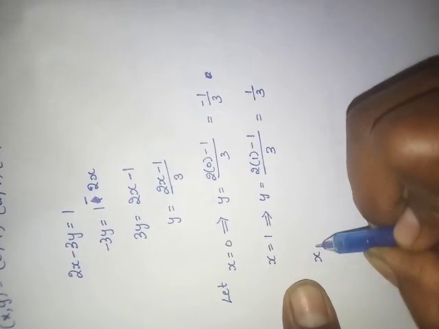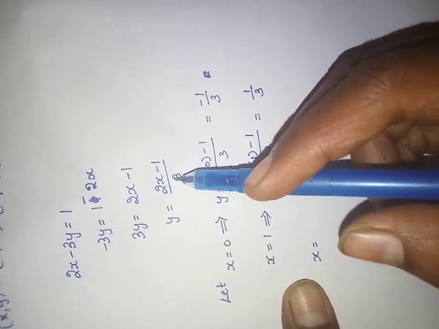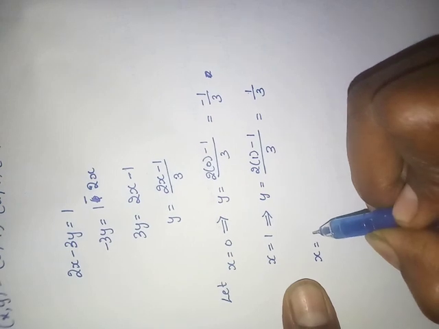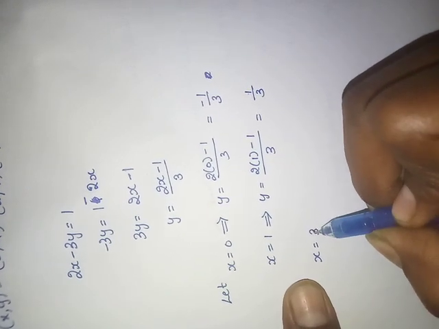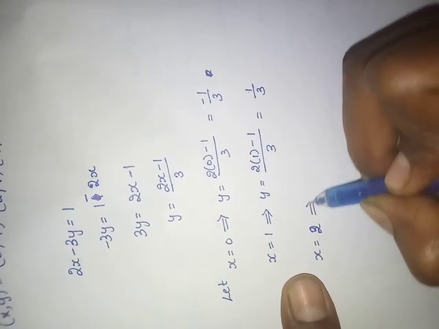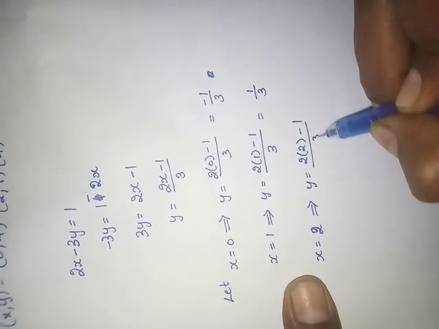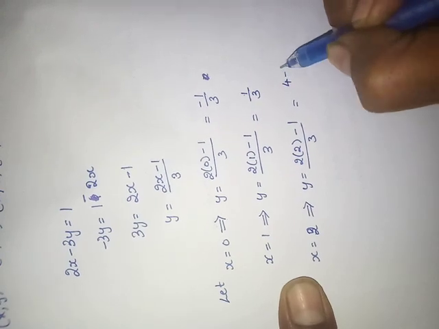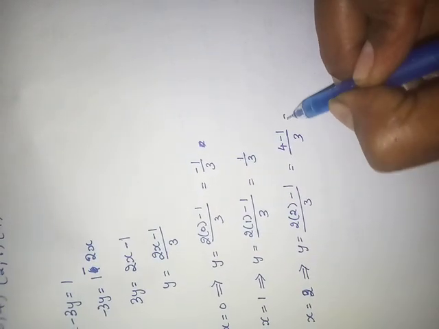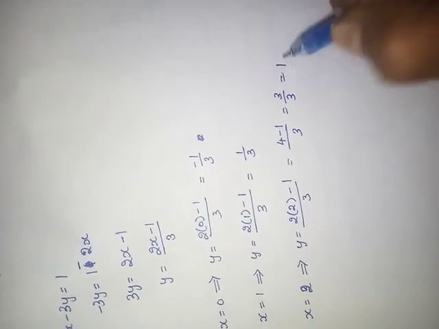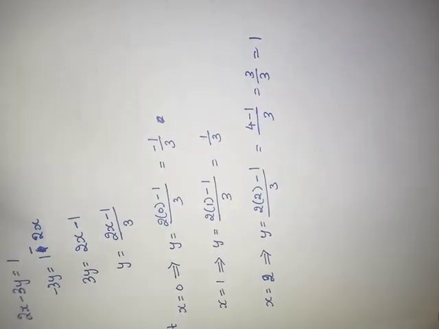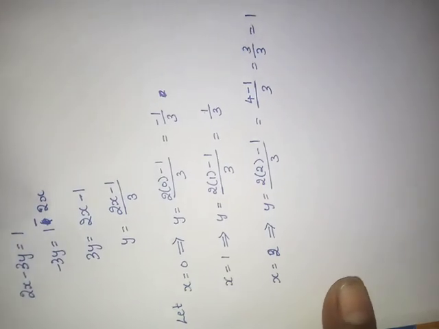Again take x equals 2 itself. y equals (2 into 2 minus 1) by 3. 2 twos are 4, 4 minus 1 by 3, that is 3 by 3, which equals 1.